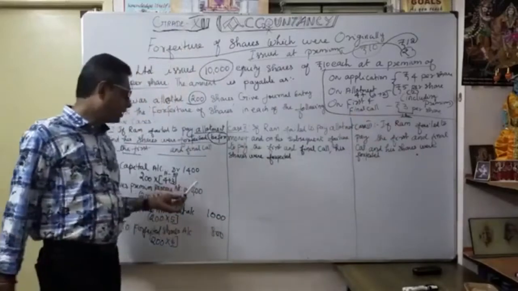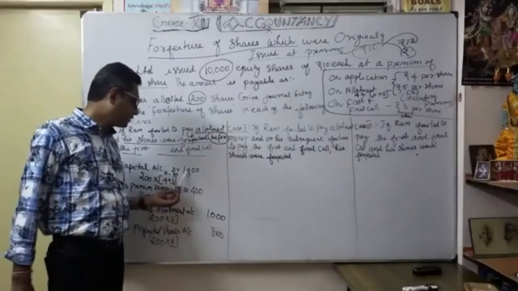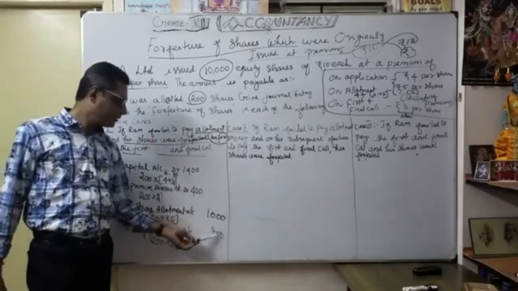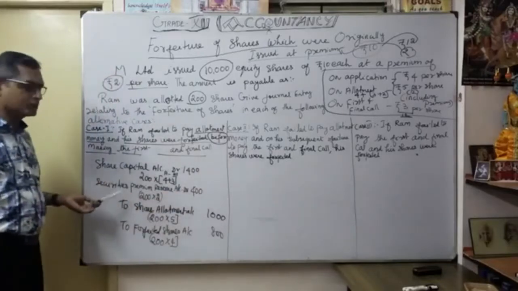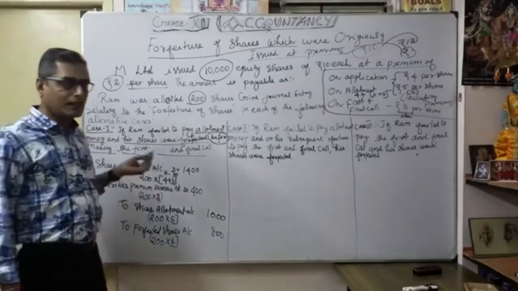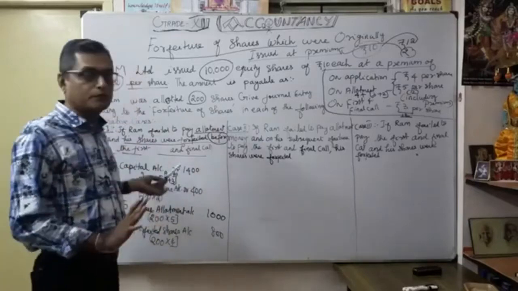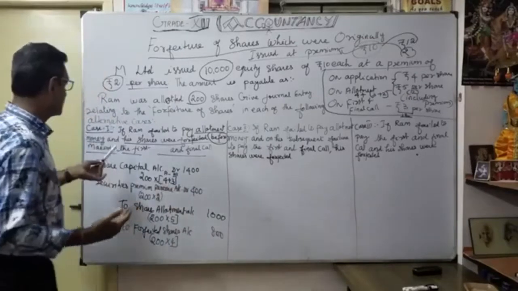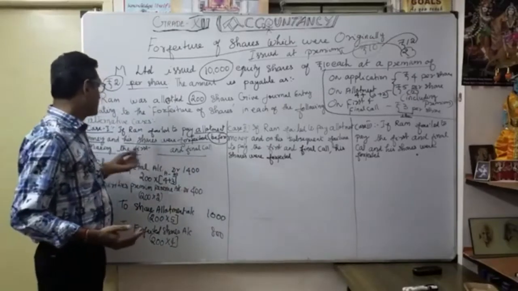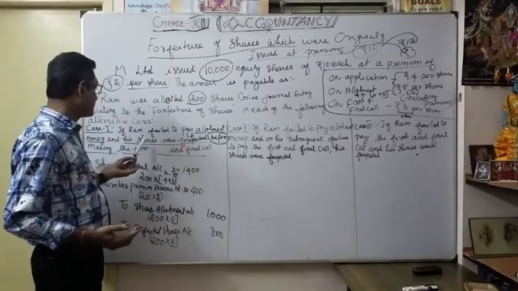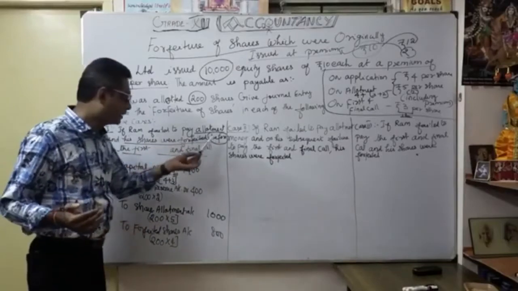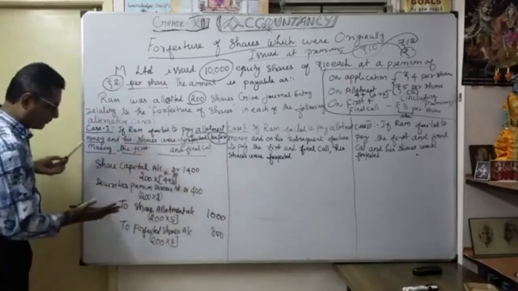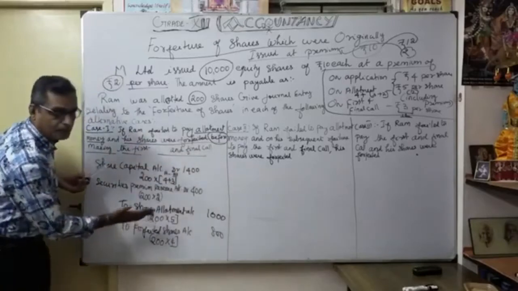Now you understood, our debit part and credit part tally. 1400 plus 400, 1800, and 1800. So now you understood the entry: here the shares are forfeited for default at the time of share allotment, before we even called for the first and final call. This word is very important. The shares are forfeited at allotment, before making the first and final call. So we are going to forfeit at the time of allotment itself.